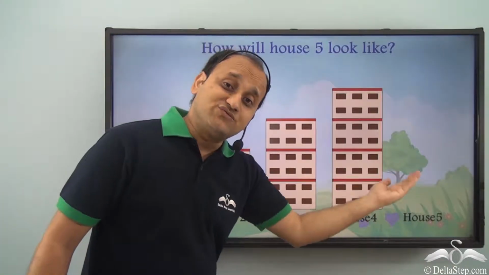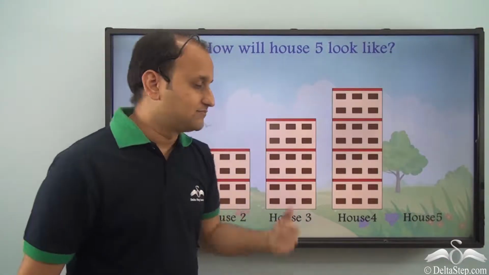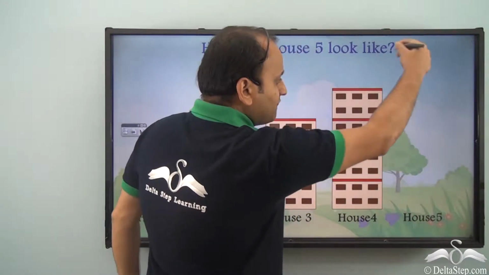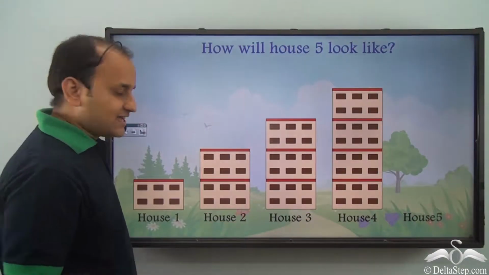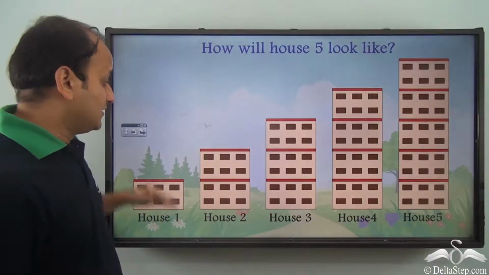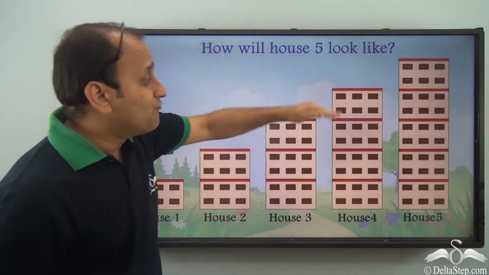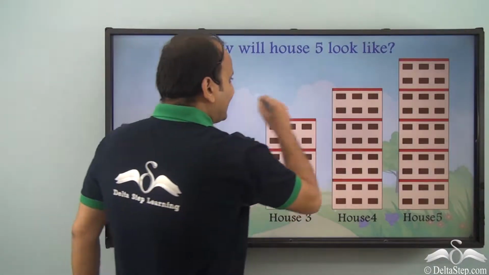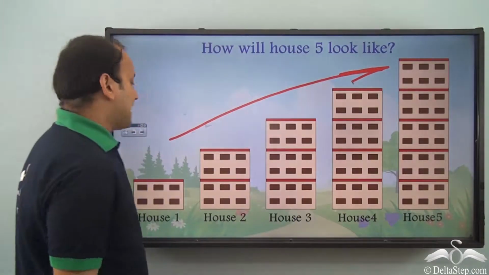So how will house 5 look in this pattern? Well, definitely house 5 will have 5 floors, isn't it? So this will be the next house in the pattern. So every time 1 floor is increasing, and this is showing an increasing pattern.